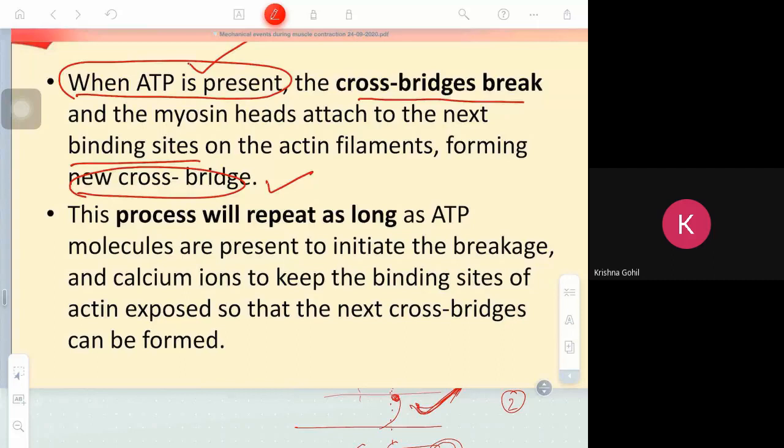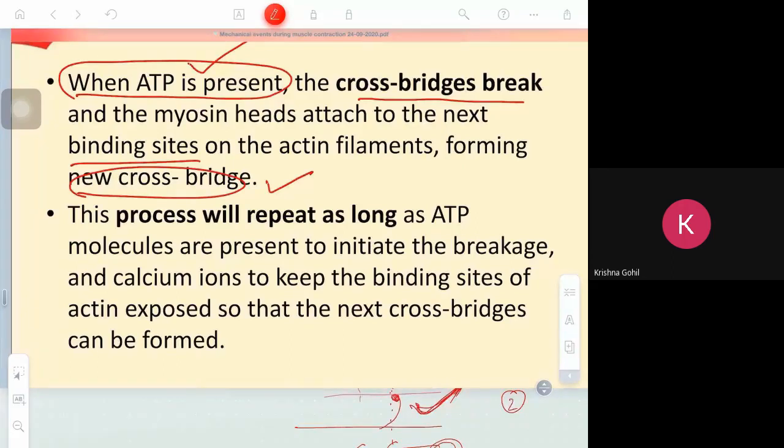So when will the contraction increase? The contraction will increase only when the myosin head unbinds and rebinds. A new cross bridge will form and further sliding will occur. If you add more weight in my hand, what will happen? Further it will unbind and it will rebind. So for this process, you require ATP. The unbinding and rebinding process requires more ATP.